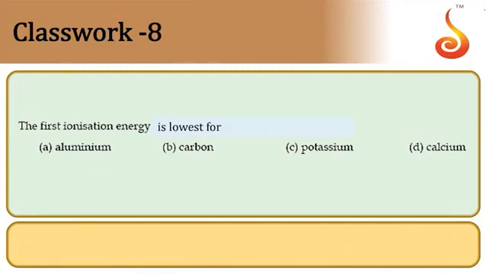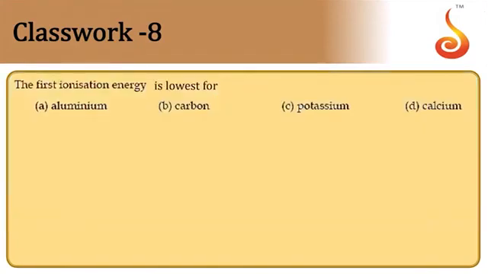Next question is the 8th. The first ionization energy is lowest for. Some elements are given to us. We have to find out the lowest first IP value. Let us write the positions of these elements in the periodic table. So carbon, 14th group element, and aluminum is there, means boron, aluminum you have.